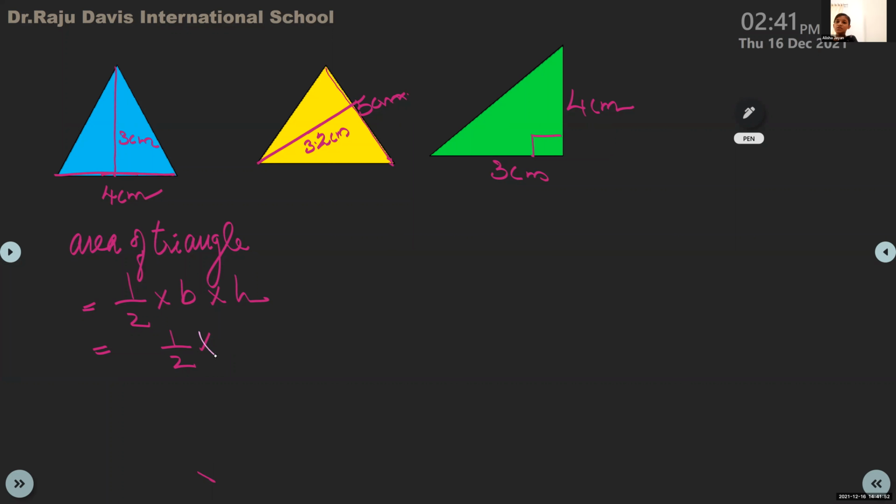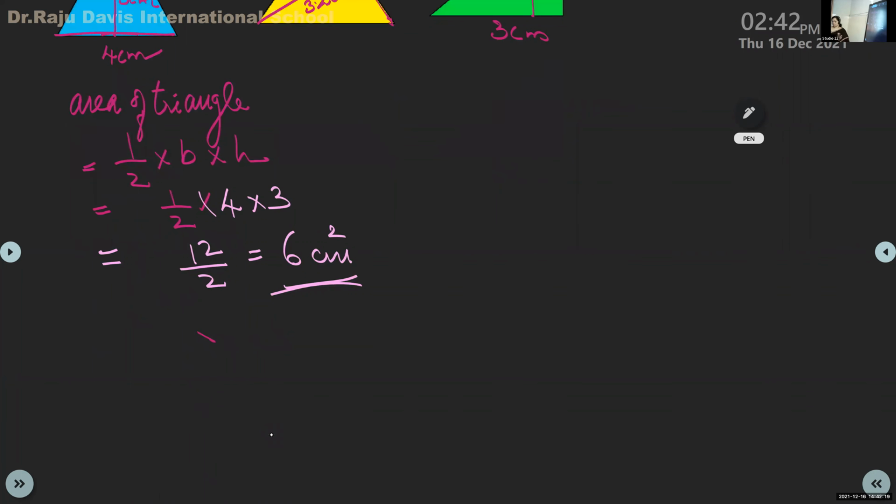Four into 3. So what is it? Answer. Simply multiply all the numerators and divide by the denominator. Ma'am, 6 centimeter. So 1 into 4 into 3. 4 into 3, 12. 12 by 2, you will get what? 6. 6 centimeter square. Area, centimeter square.